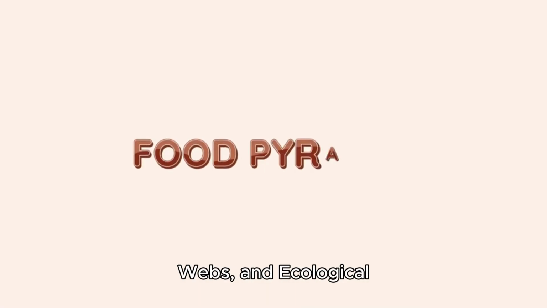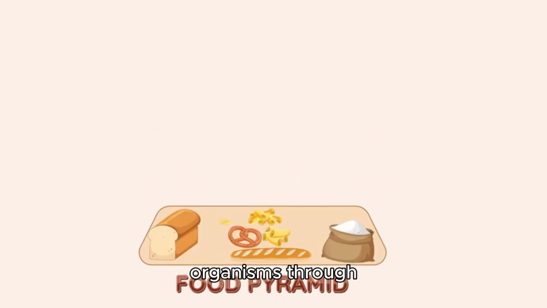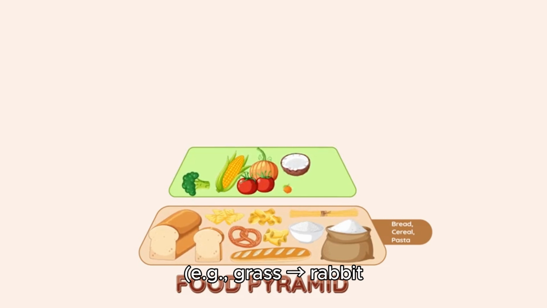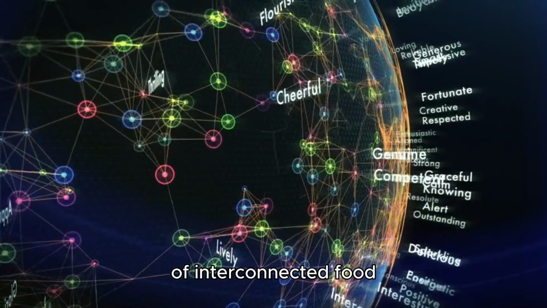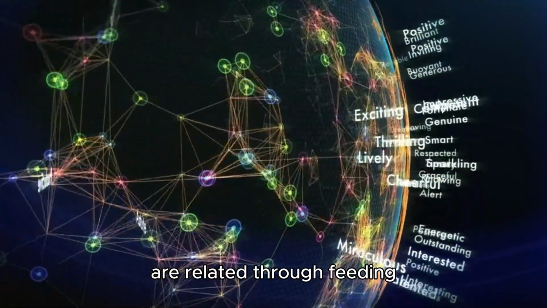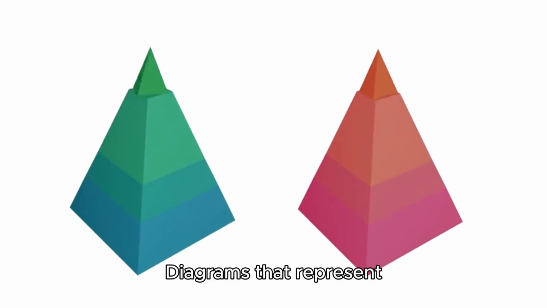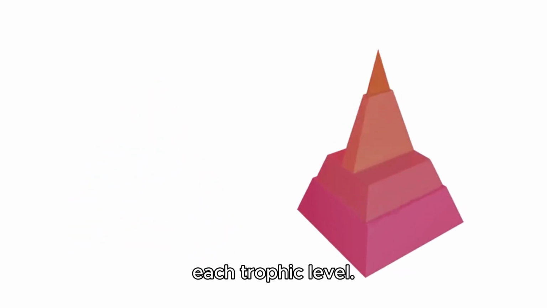8. Food chains, food webs, and ecological pyramids. Food chain: a linear sequence of organisms through which nutrients and energy pass as one organism eats another, for example, grass, rabbit, fox. Food web: a complex network of interconnected food chains in an ecosystem, showing how various species are related through feeding relationships. Ecological pyramids: diagrams that represent the distribution of biomass, energy, or numbers of organisms at each trophic level.